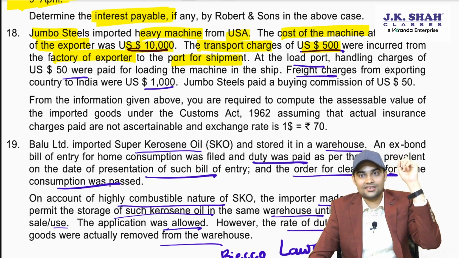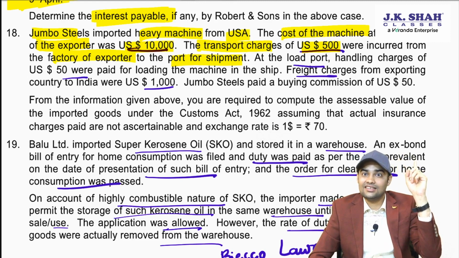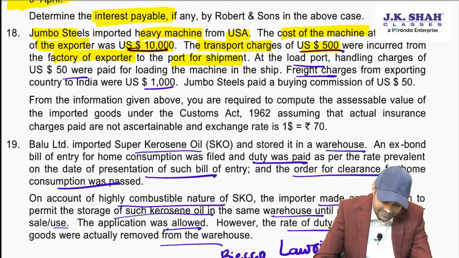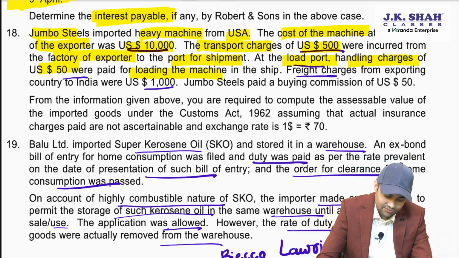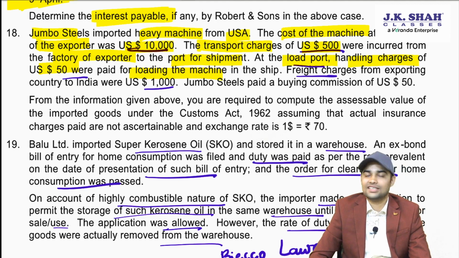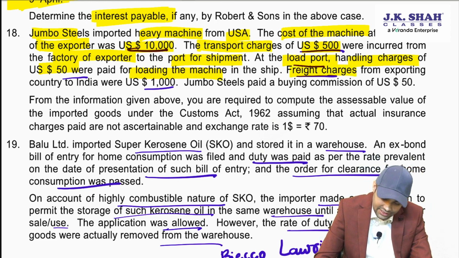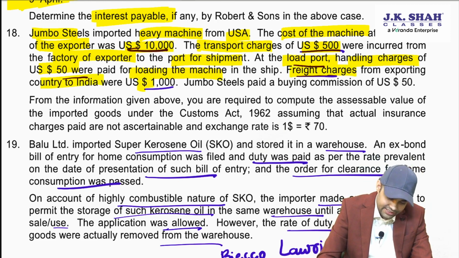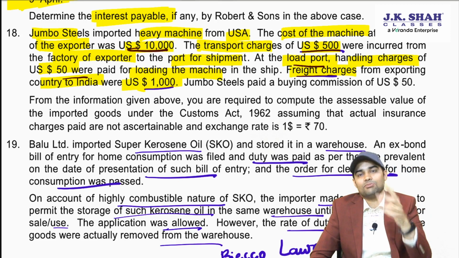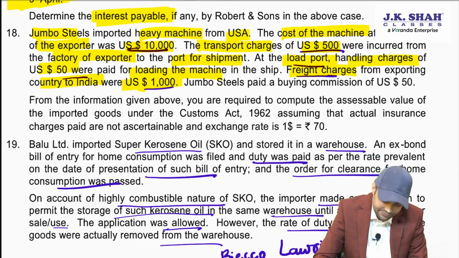Oh, this is at the exporter's country. At the load port, handling charges of $50 for loading of the machine in the ship. This is also at the export port. Freight charges for exporting to India 1000 USD. It is ship, so you can use actuals.